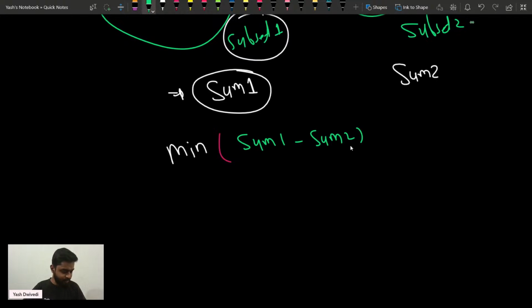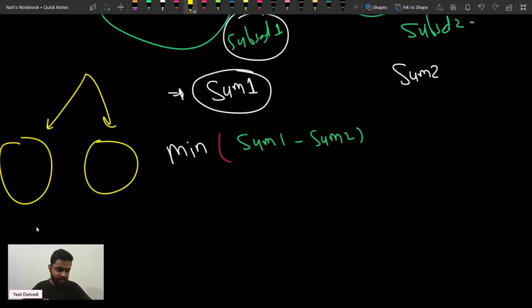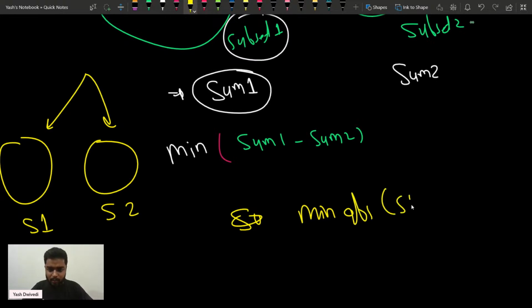Okay, the problem statement is clear: you will have some elements in the array, you will distribute some elements into the first subset, and maybe some elements into the second subset as well. Then the first subset will have the sum sum 1, and the second subset will have the sum sum 2, right? Then you need to find the minimum value of the absolute of sum 1 minus sum 2. Correct?